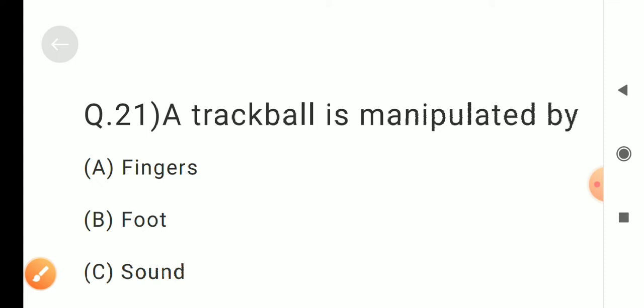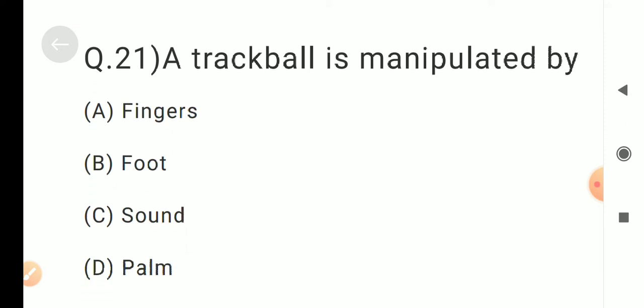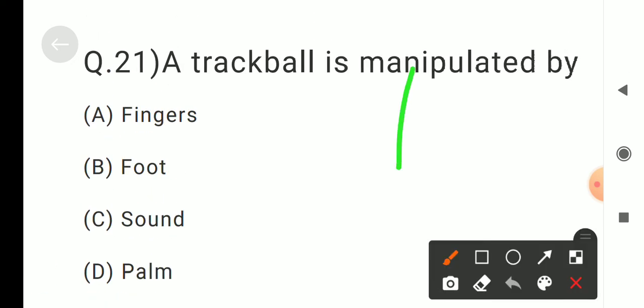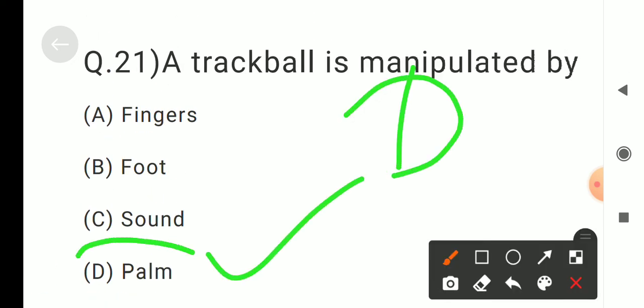Question number 21. A trackball is manipulated by. Options are A. Fingers, B. Foot, C. Sound, D. Palm. Correct answer is D. Palm.